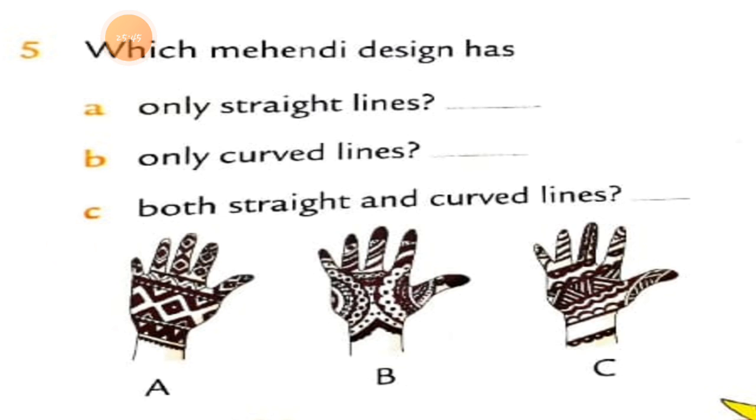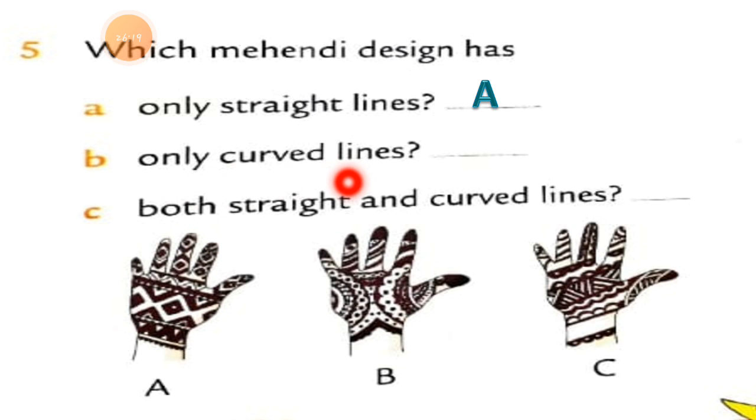In number A, my answer is that only straight lines are there. If you observe mehndi design number A, only straight lines are there. Whether slanting, sleeping or standing, the line must be straight. So in mehndi design number A, only straight lines are there.